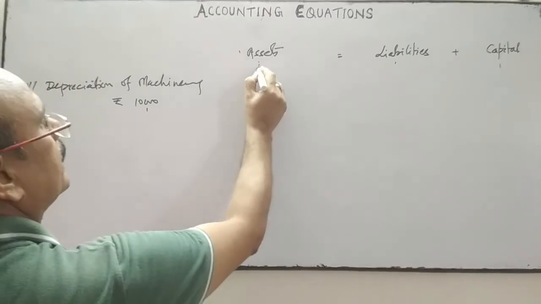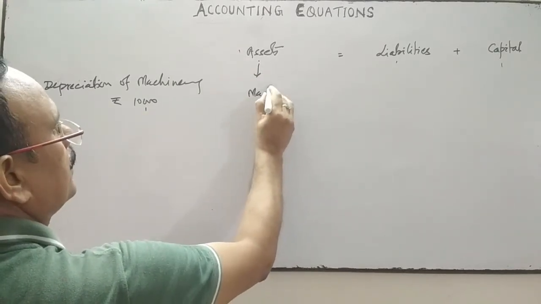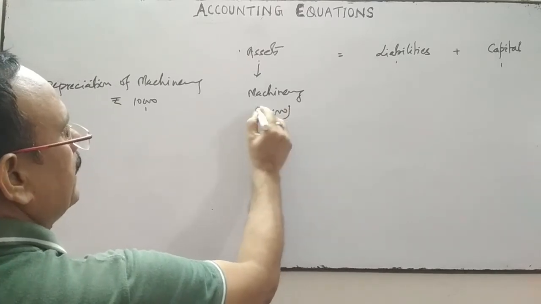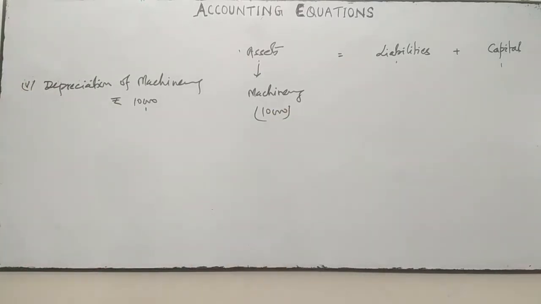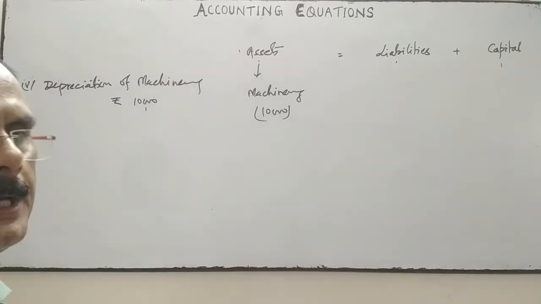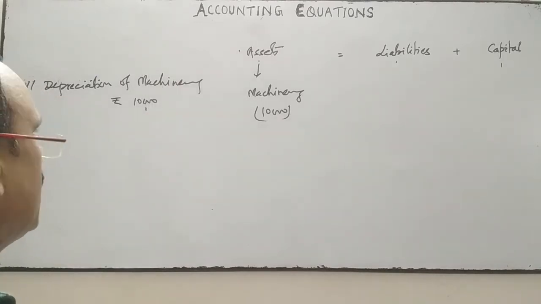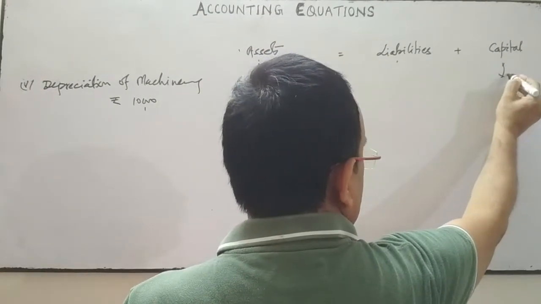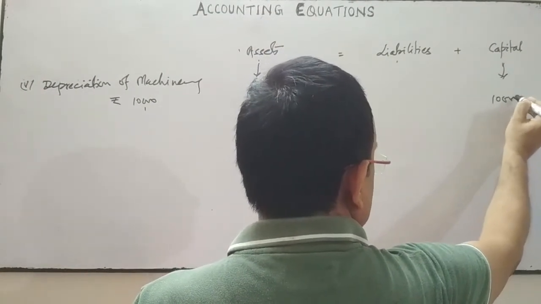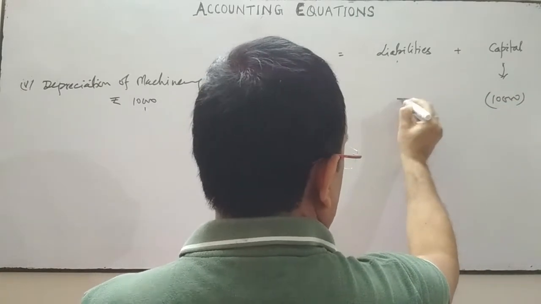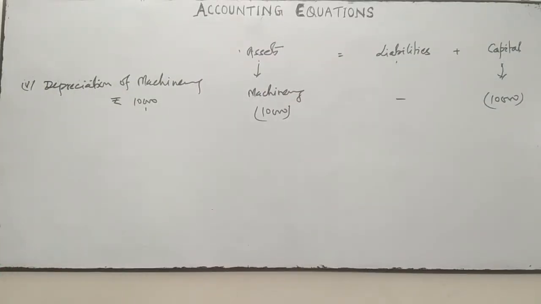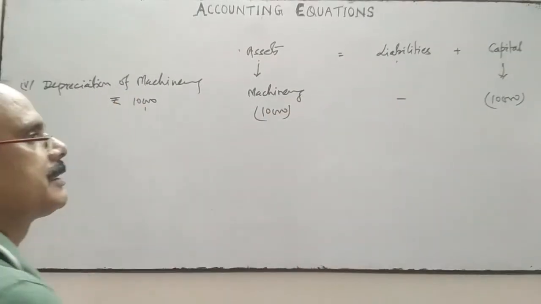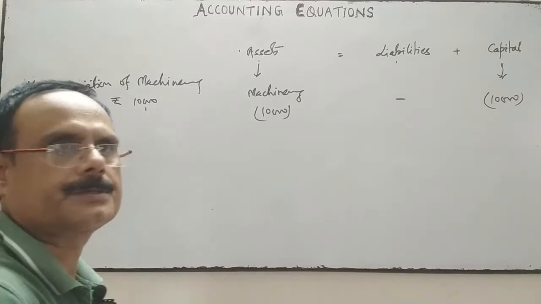On the asset side, machinery is one of the assets, so machinery will decrease by 10,000 because the value of the machine will be reduced by 10,000. And depreciation is an expense, so on the capital side the capital will decrease by 10,000. There will be no effect on the liability. So the equation is balanced. This side minus 10,000 on the asset side and that side also minus 10,000.